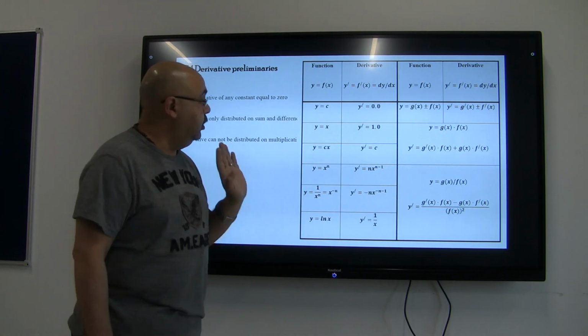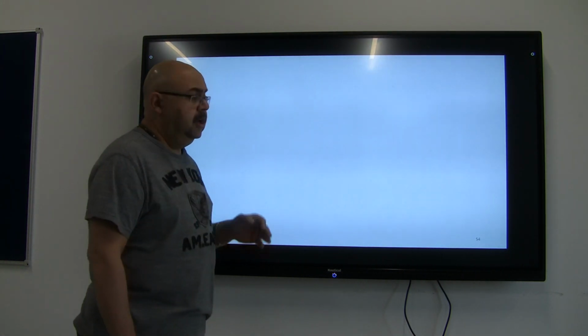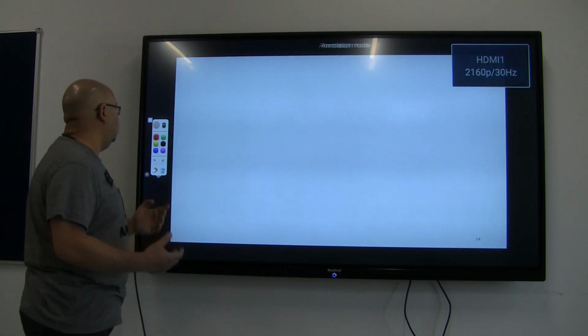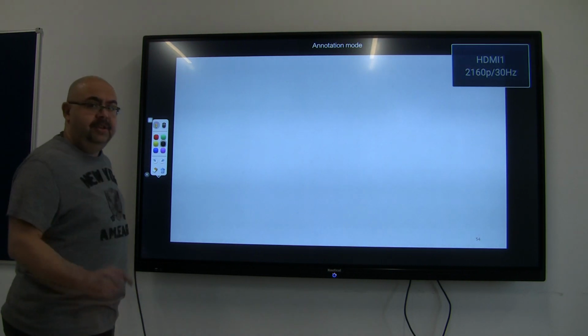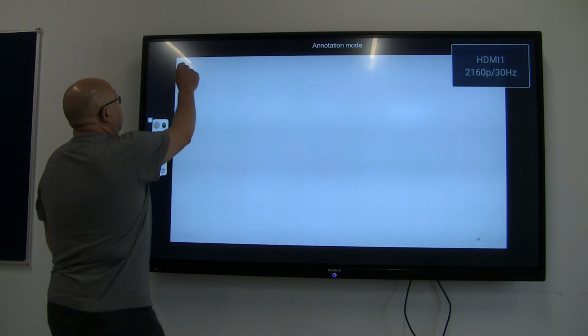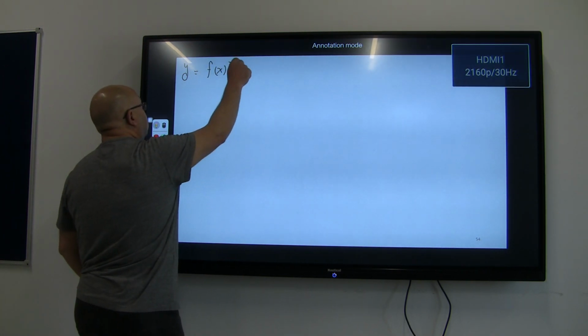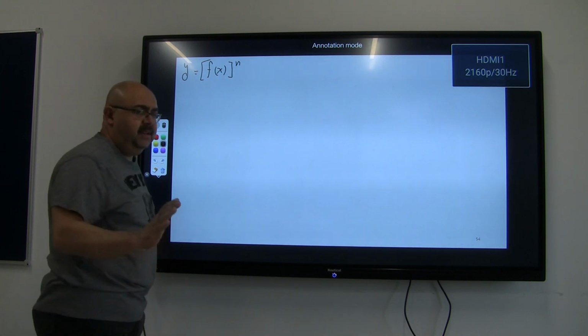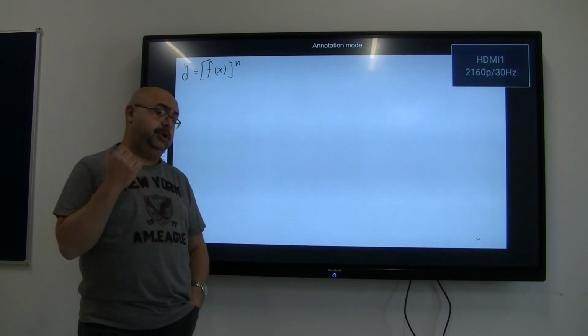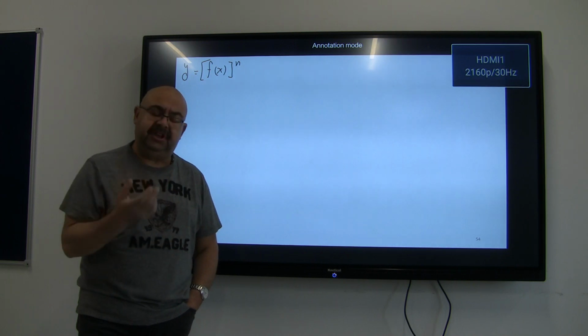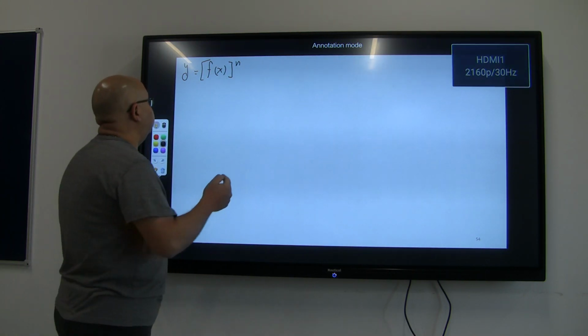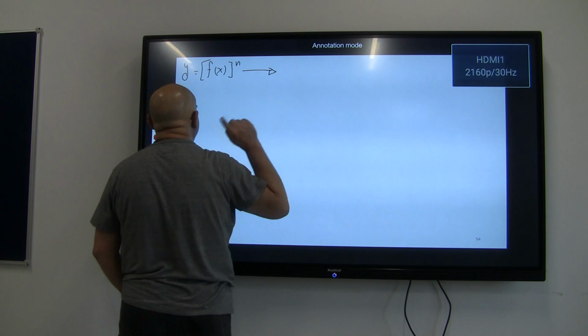Those are the main derivative formulas or laws. Plus, please note the following. I will try to write them down for you. This is the bottom line and the summary of all the fast derivative formulas that you can use. I will start with the first one of them. Remember, if I have y, which equals f of x to the power of n, whatever f of x is, if it was a polynomial, a trigonometric function, a logarithmic function, whatever, I don't care. So the derivative is going to be simply, this is the main law and this is really very important.